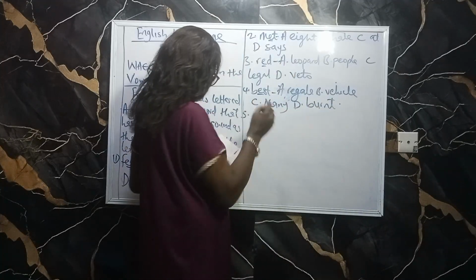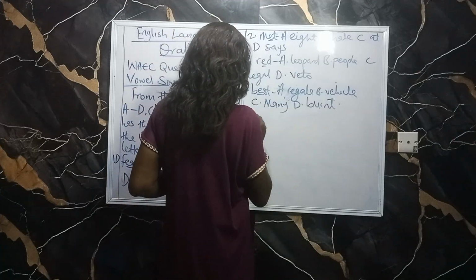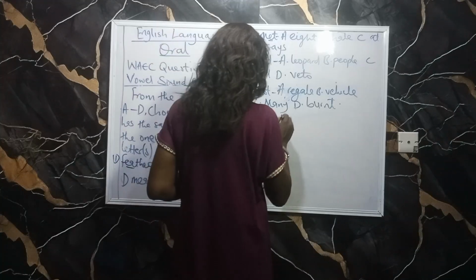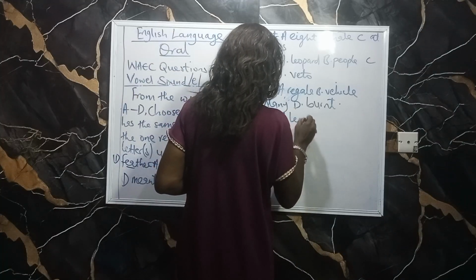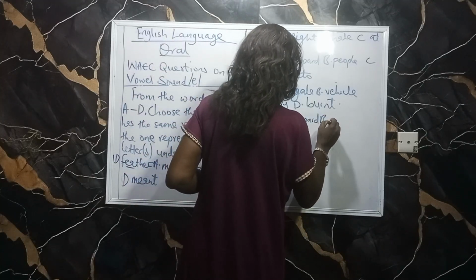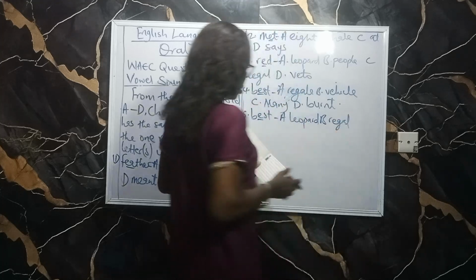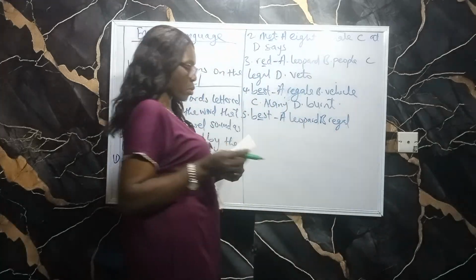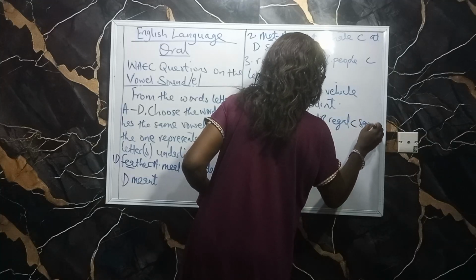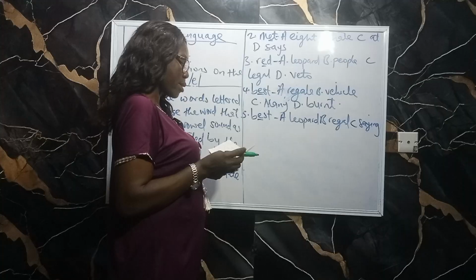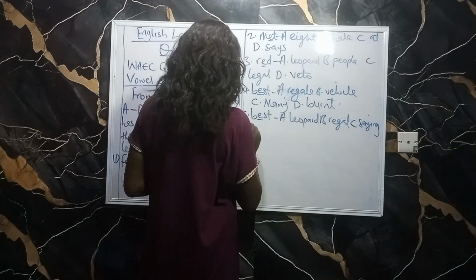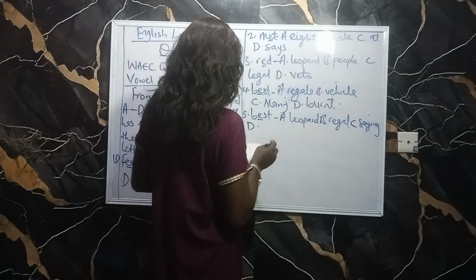Then number 5, I have best again, E on the line. And A, we have leopard. B, regal. C, we have saying. And D, we have legal.